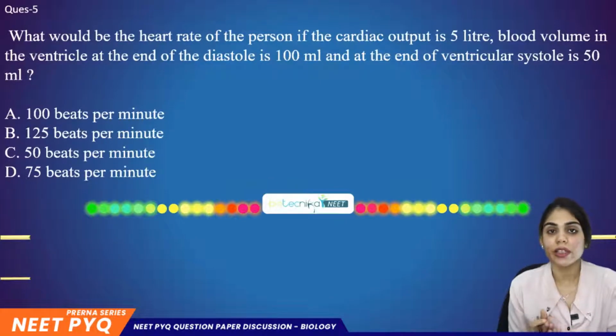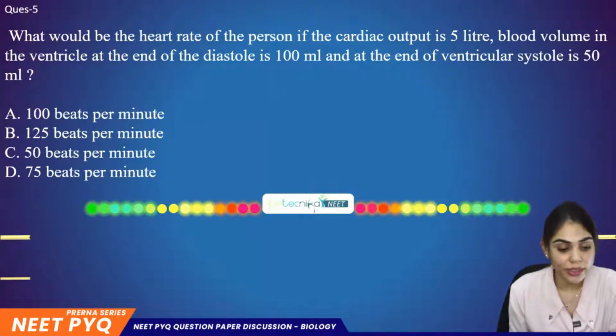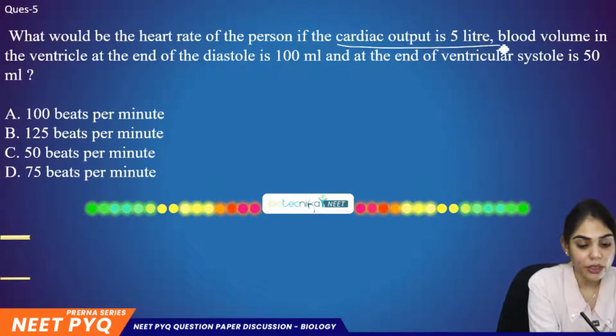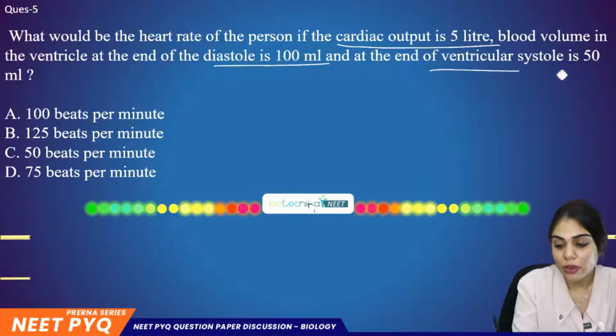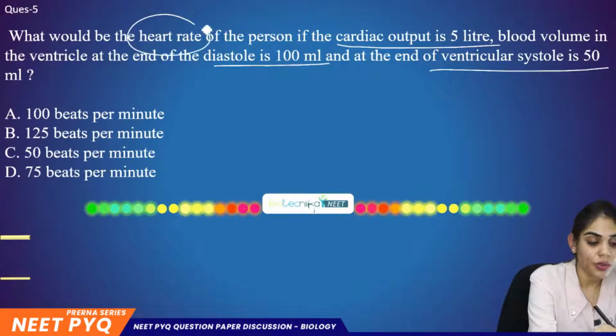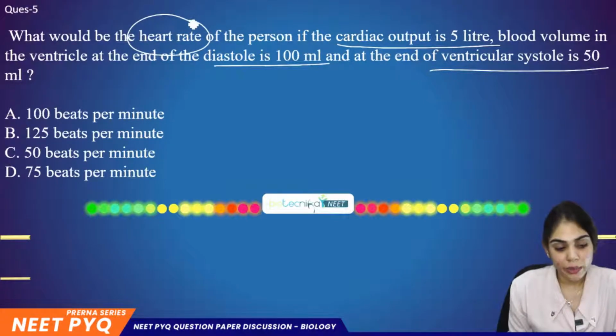Firstly, for this type of question, you have to first list all the values that are given in the question. So what is given? Cardiac output is given, diastole is given, ventricular systole is given. You just have to calculate the heart rate or heartbeat. So first write down the formula, put in all the values, and you can make it.